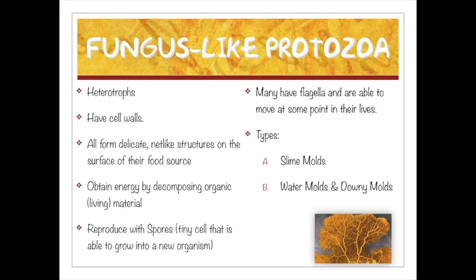And then we have fungus-like protozoa. Now, many times in many resources, they separate protists into animal-like, plant-like, and fungus-like. We're going to include the fungus-like in the protozoa because they are heterotrophs, and these heterotrophs are divided into slime molds and water molds or downy molds. And these are primarily like fungus because they decompose. They do have cell walls, they are heterotrophs, they do reproduce by spores, so they are similar to fungi.